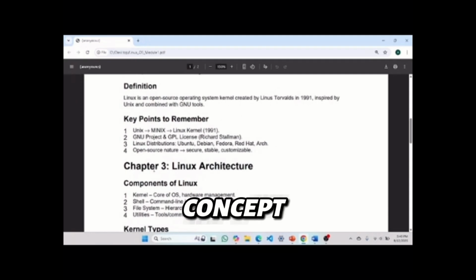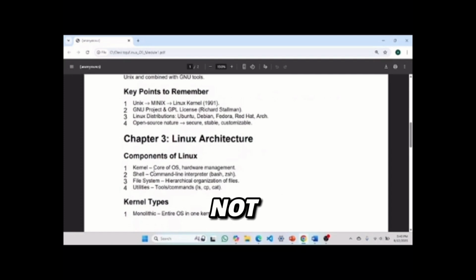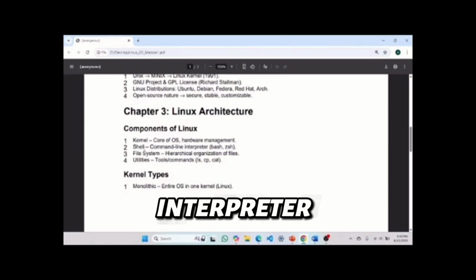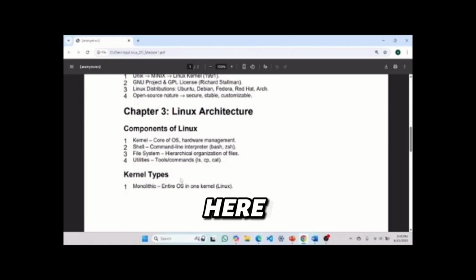So now you have a concept of this. Don't worry if you are not understanding these terms; they are new to you. We'll discuss them in depth in upcoming videos. Next, the shell is a command line interpreter, just like CMD. I will open CMD here; that's called the shell. It's a command line interpreter, just like bash or zsh for Linux.